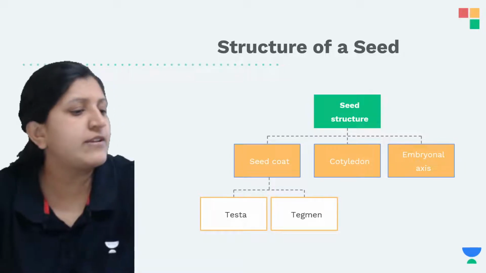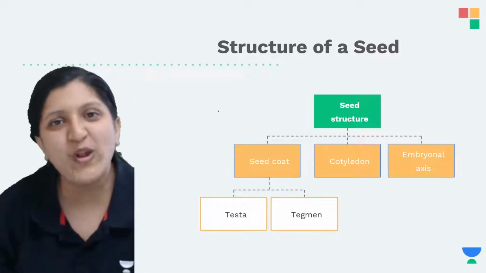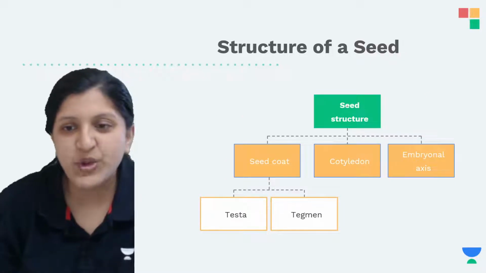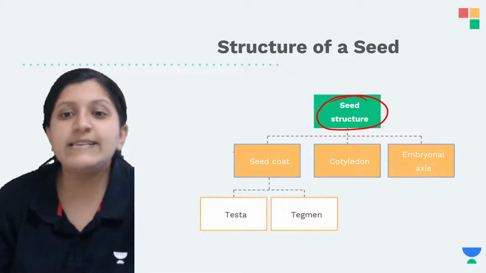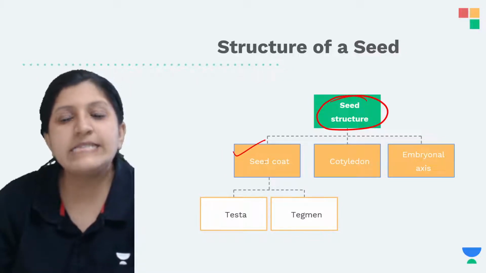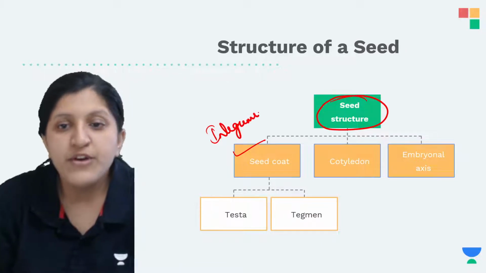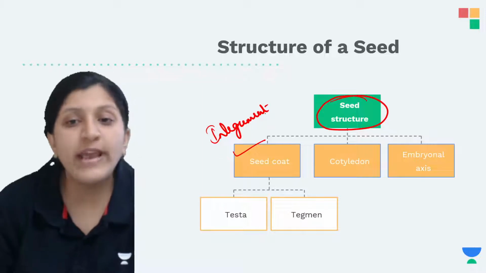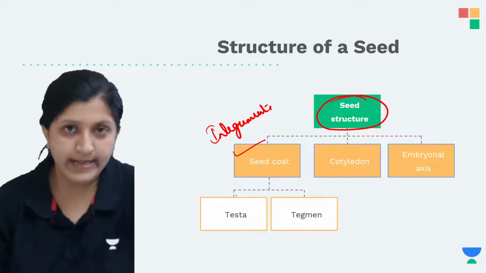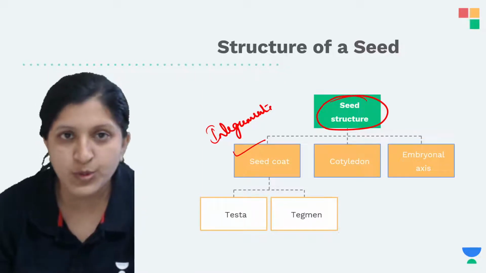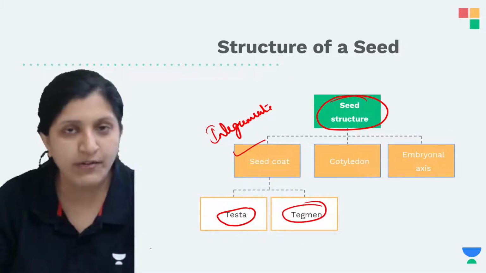Alright, so let's get started then. This is about the structure of seeds I'll be discussing, the monocot seed and the dicot seeds. So in seed structure, mainly you can find there is a seed coat, and the seed coat is basically nothing but the integument. After fertilization occurs, the integuments form the outer seed coat and the inner seed coat, which are respectively called the testa and the tegmen.